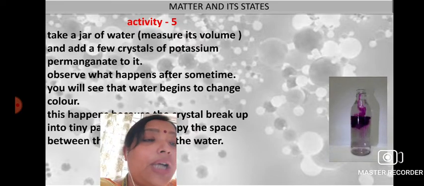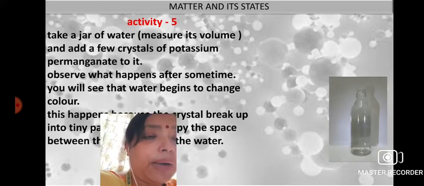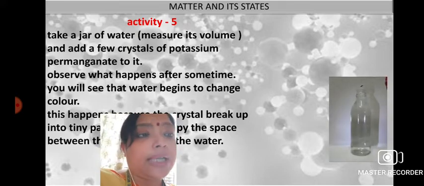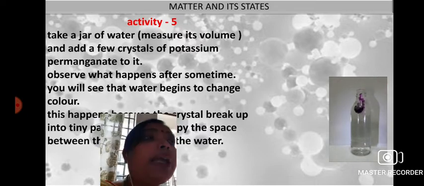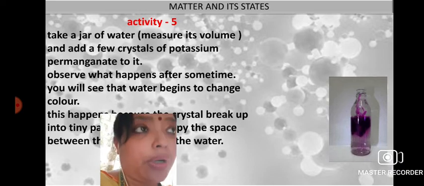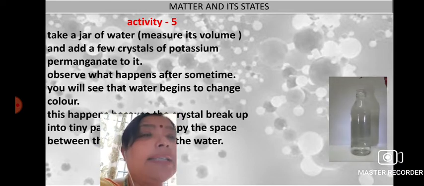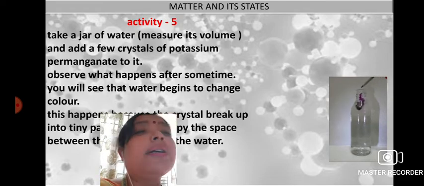See, the jar of water has been taken in which a few drops of potassium permanganate are being added. Potassium permanganate itself is pink, so it forms a pink solution. When it is added to the water, they form a pink solution. Potassium permanganate is a solid here. So observe what has happened.